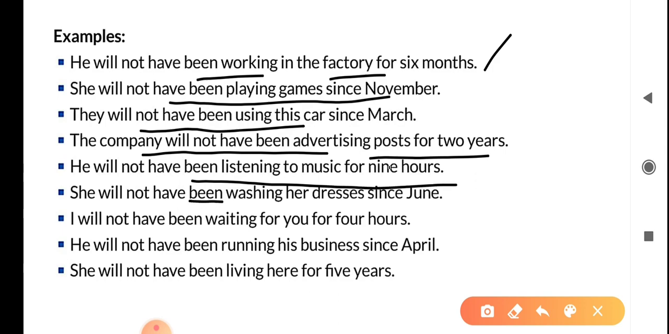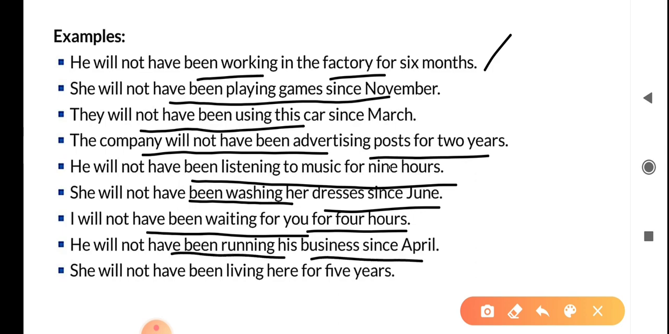She will not have been washing her dresses since June. I will not have been waiting for you for 4 hours. He will not have been running his business since April. She will not have been living here for 5 years.